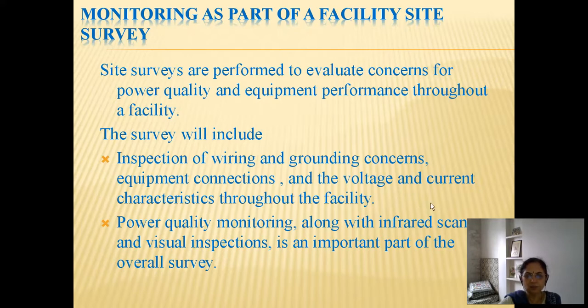Now this is just to check whether all the equipment is connected as per their specifications of wiring and grounding practices as prescribed by the equipment manufacturer. Their placement in the industrial facility is appropriate, and they should not be affected by some nearby equipment or load which can deviate the performance of this equipment. So for equipment which are connected in the vicinity, their grounding and wiring is also important. So all this inspection can be done during the walkthrough or site survey.